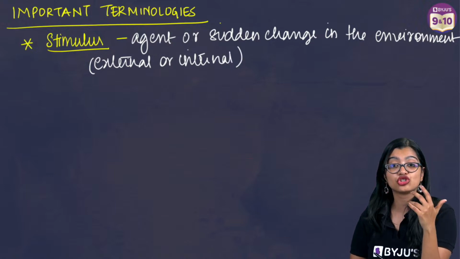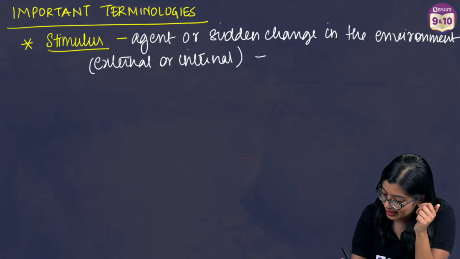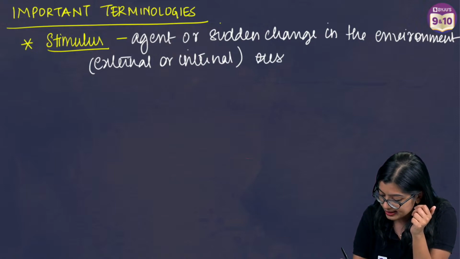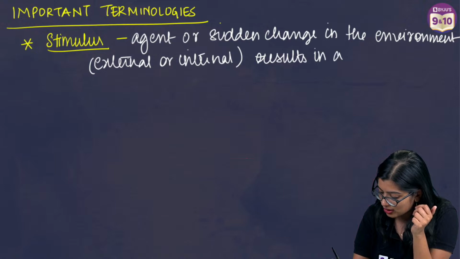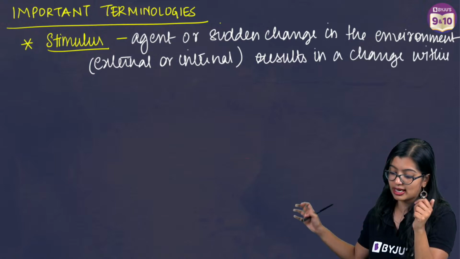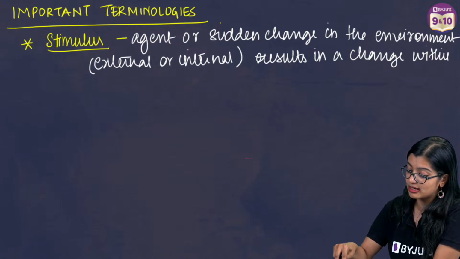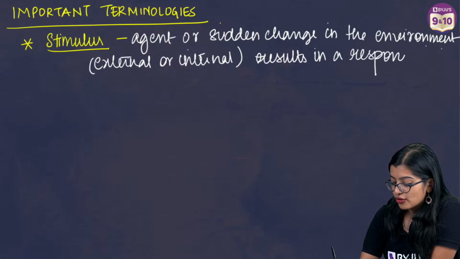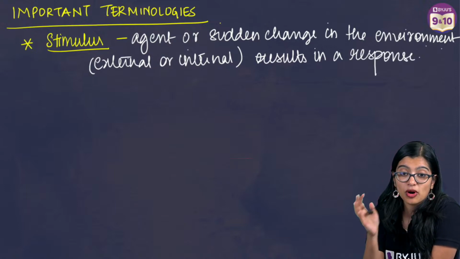But this change brings about, or results in, a change within the organism. So a sudden change in the environment that results in a change in the organism, or you can say results in a response, right? So that is what we mean by it.